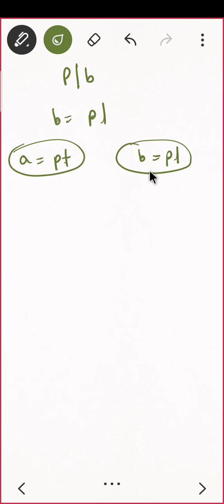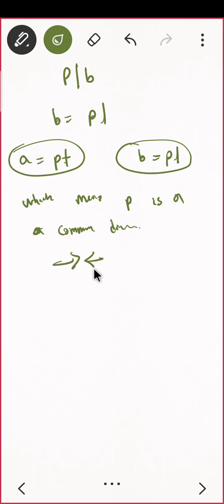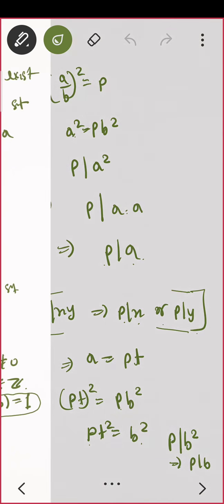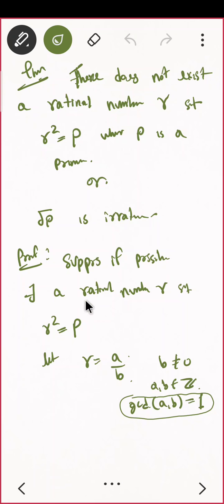a is pt, b is pl, which means p is a common divisor ना. This is a contradiction because the common divisor must be 1, correct? Greatest common divisor must be 1. यहाँ पे p मिल गया, which is a contradiction. So our assumption is wrong. What was our assumption? Suppose if possible there exists a rational number.